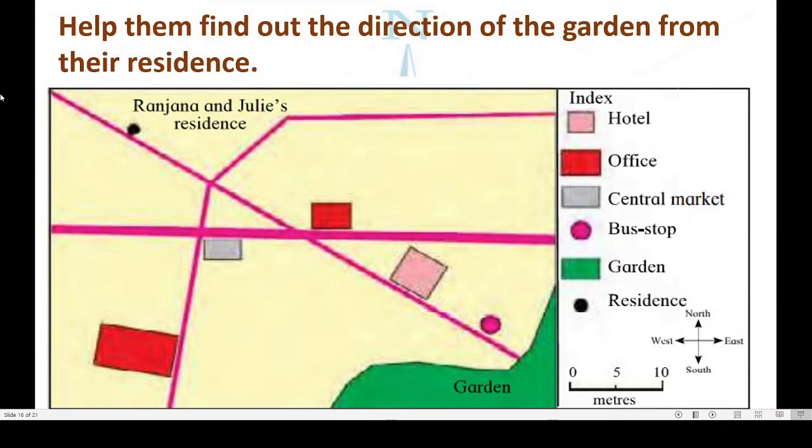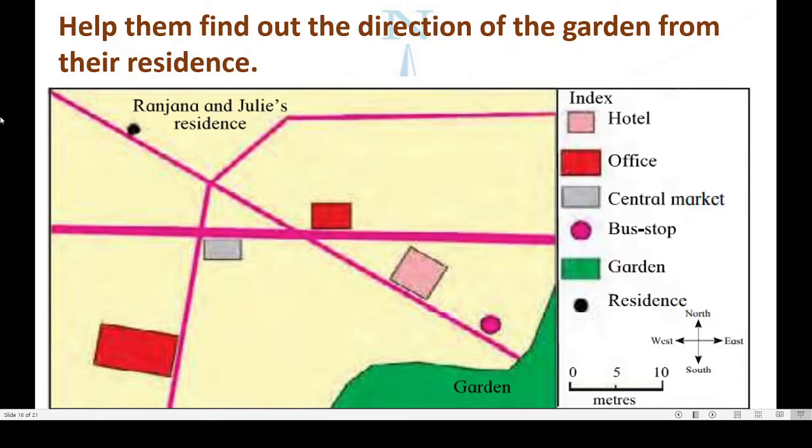See, one more question is there. We have to help them find out the direction of the garden from their residence. Yes, this is their residence, correct? And where is the garden? Here it is the garden, right? Now we have to help them find the direction of the garden from their residence.